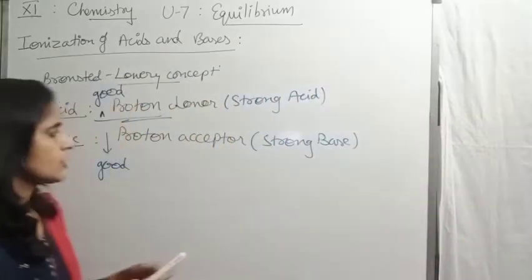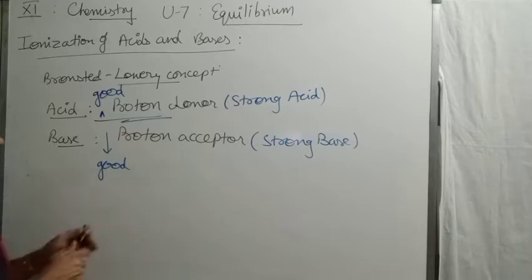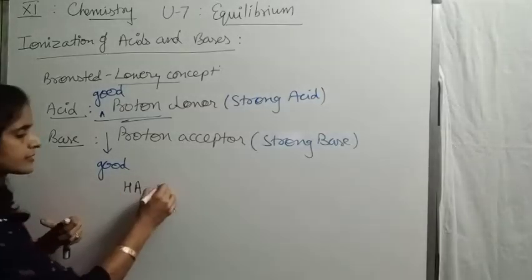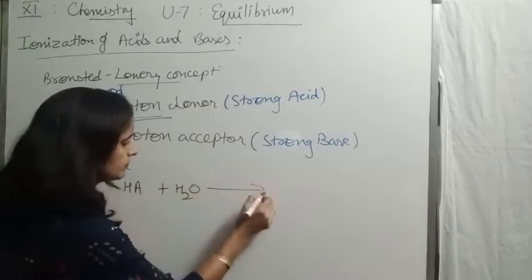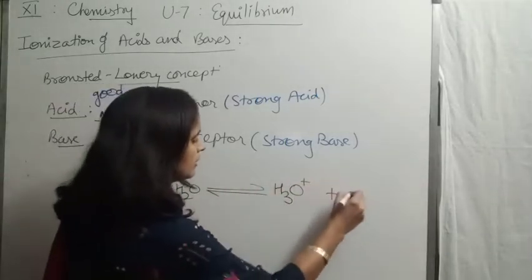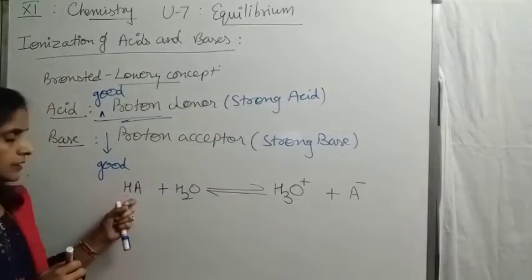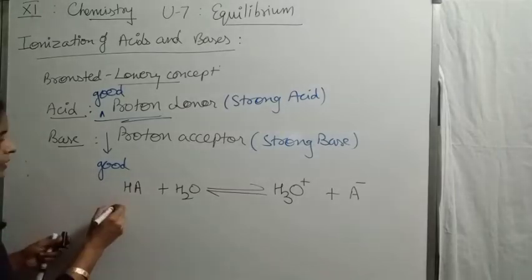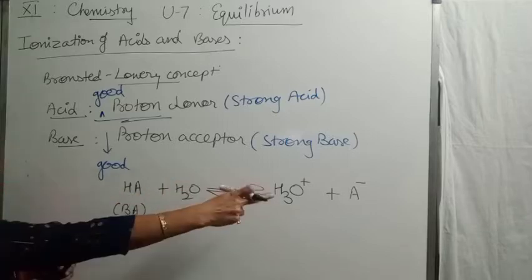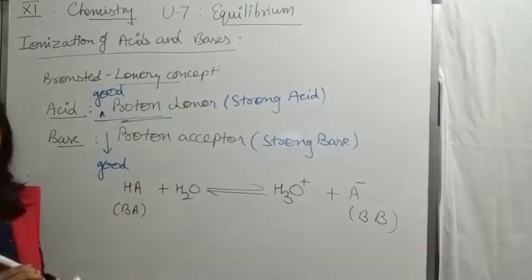Like if we take a general reaction for the Bronsted-Lowry concept to express the strength, as we discussed in our previous lecture also. Let HA be any acid in aqueous medium, dissociated giving hydronium ion and the anion A. Here HA is a Bronsted acid and the anion is its Bronsted base.